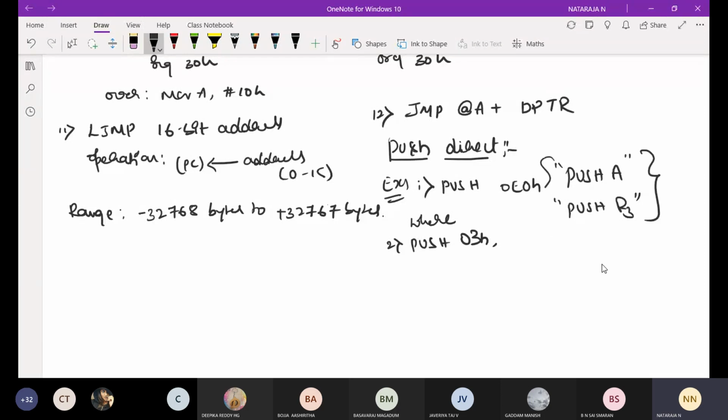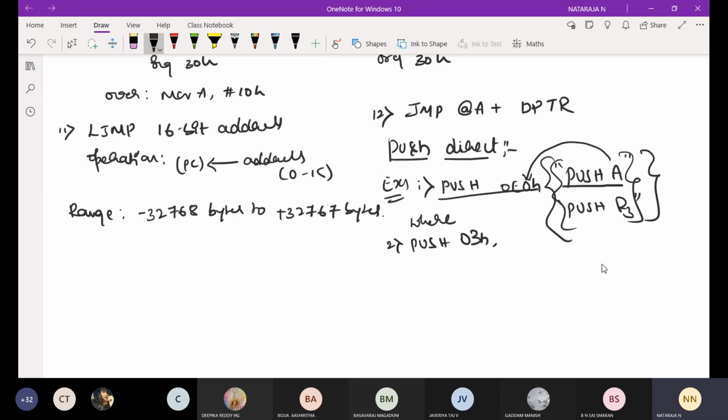We are not going to use such kinds of instructions. Why? Because we are going to use the address. The address of this accumulator is 0E0H. That is why we use PUSH 0E0H. We cannot use PUSH accumulator because it is an illegal instruction. It will not understand the push operation without the address. We always use direct addressing only.